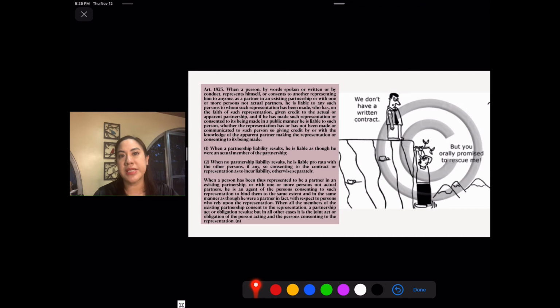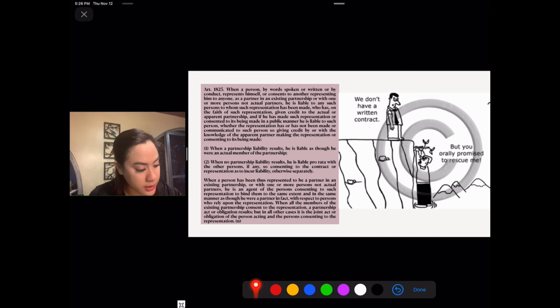So in my previous example, A, B, and C talk to Heart about the business. There is no real partnership between A, B, C, and D. The law, that's why there is a need for this article. This is made so that Heart and A, B, and C cannot later deny paying a third person who relied on that representation. There are also examples here where it is not needed that the person relies on this representation and still that third person would still be liable.